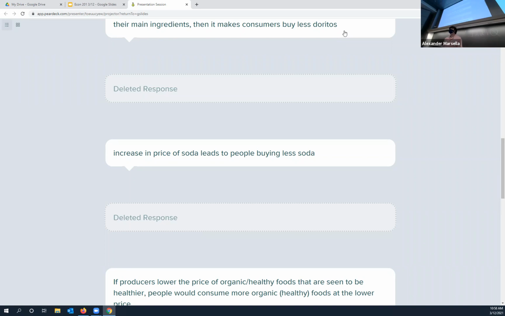So the point of this module, the point of this section, is they're trying to teach you about the fact that no one has all the information. No single person, no single mind, no single computer has all the information needed to figure out how much stuff needs to be produced and for what price it needs to be produced at. Nobody knows. But millions of people interacting do a pretty good job of figuring it out.